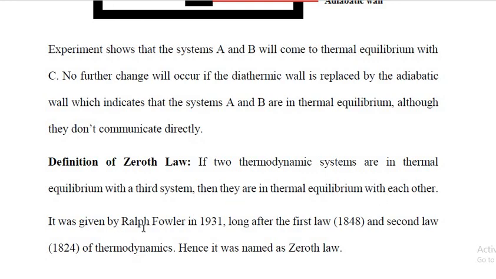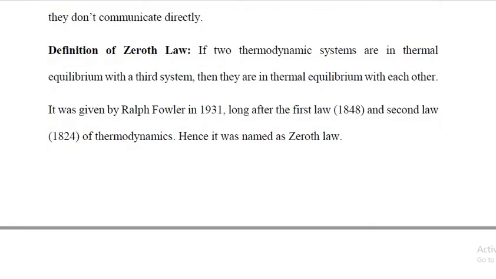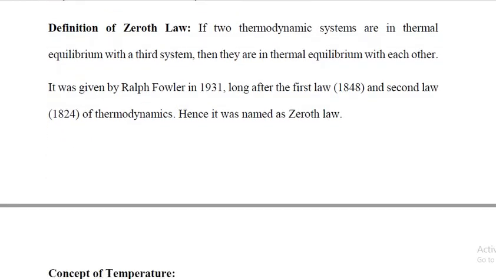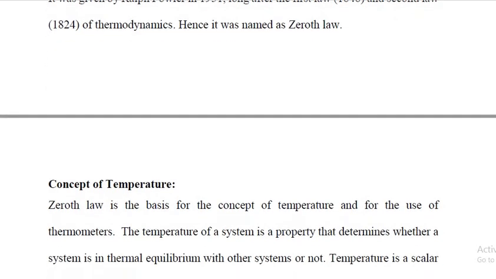This was given by Ralph Fowler in the year 1931, long after the first law and the second law of thermodynamics were framed. Hence it was named the Zeroth law. This is about the basic concepts and the Zeroth law of thermodynamics.